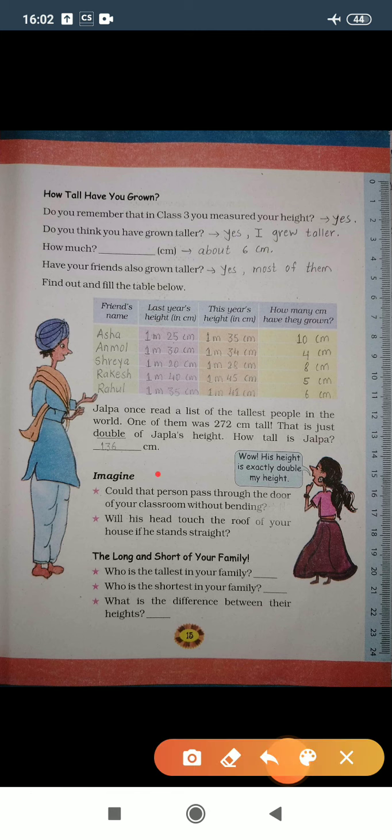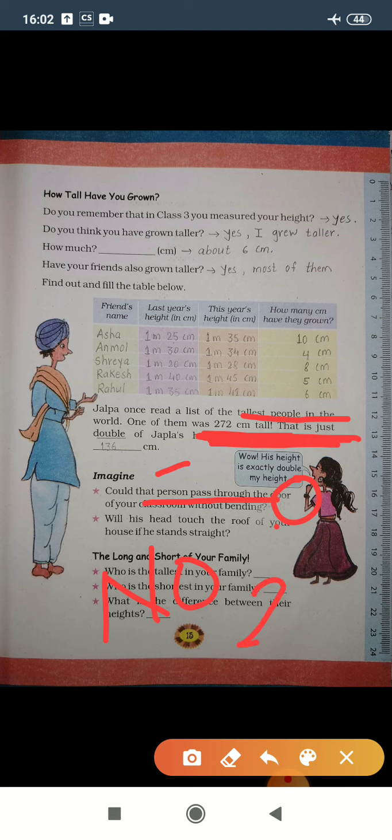Let's move ahead. Imagine, could that person pass through the door of your classroom without bending? That means here the tallest person's height is being talked about. So could that person pass through the door of your classroom? So the answer is no, because our classroom's door height is 225 centimeter only. So he cannot pass through it.